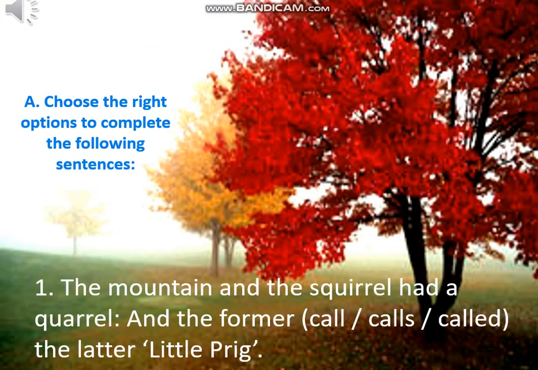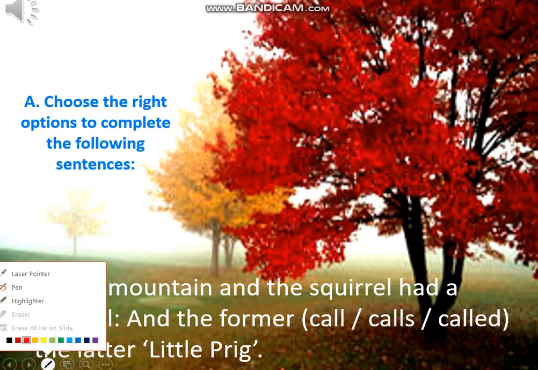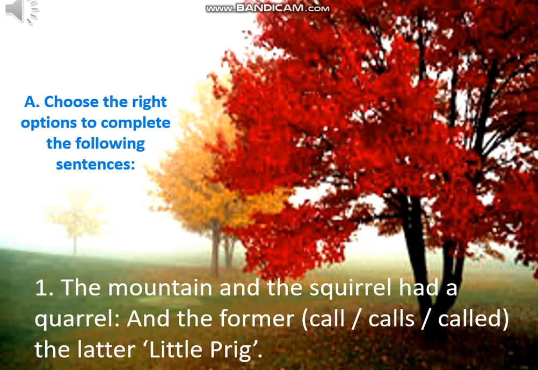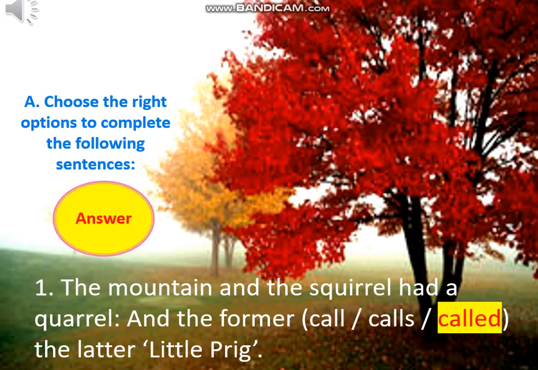Question number A. Choose the right options to complete the following sentences. Question number 1: The mountain and the squirrel had a quarrel, and the former called the latter little pig. Three options are there. Follow the right options. It is called. You can ask me why the correct answer is called. Look at this verb had.